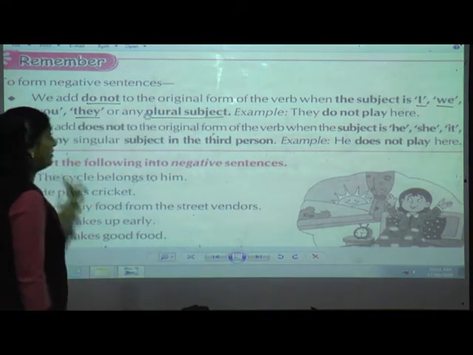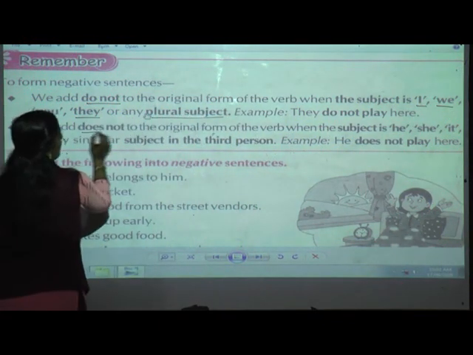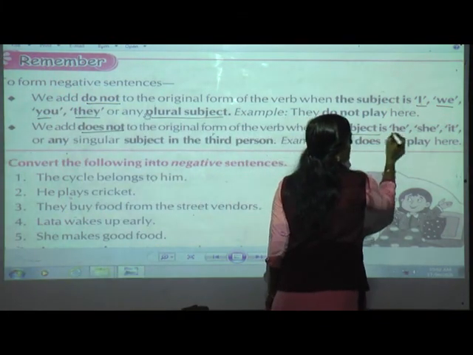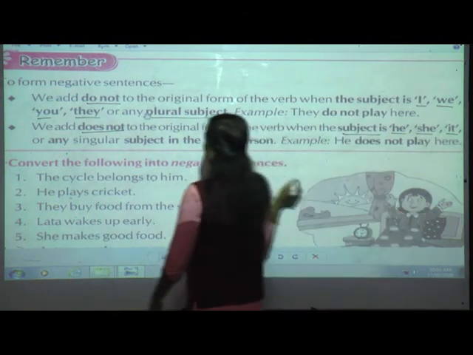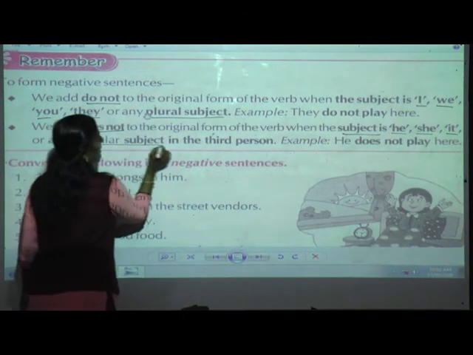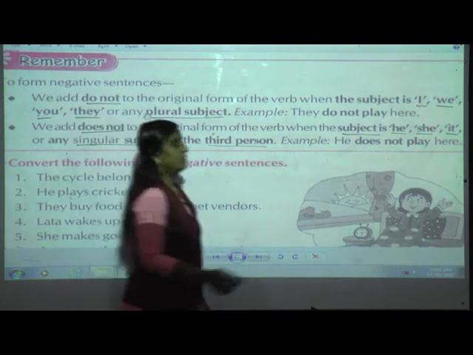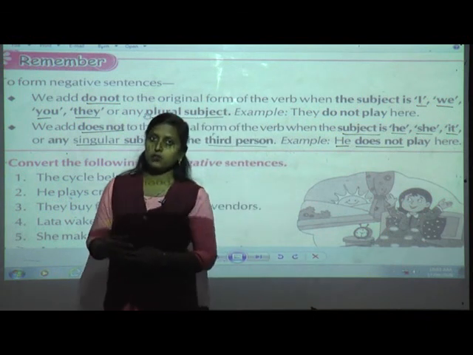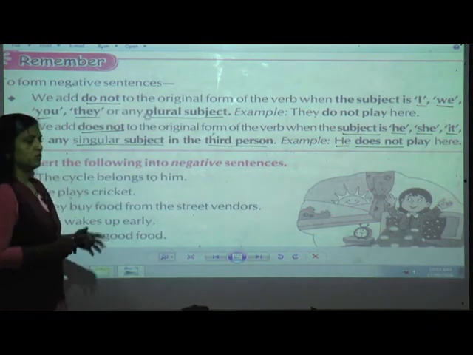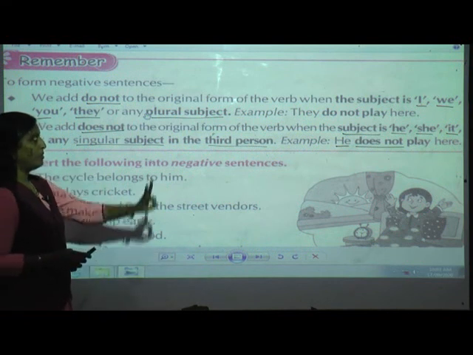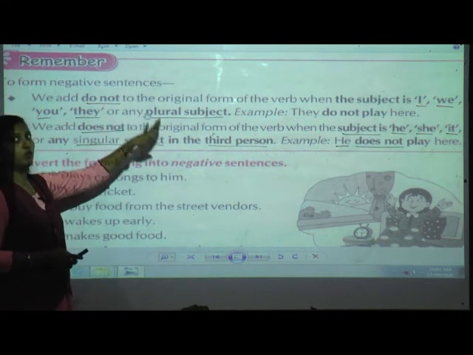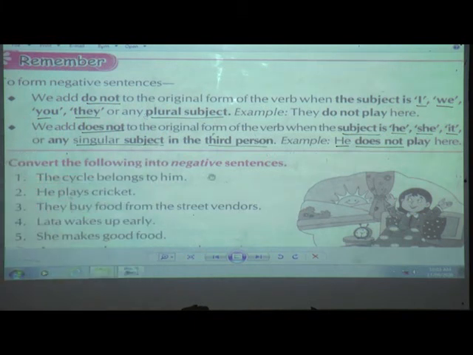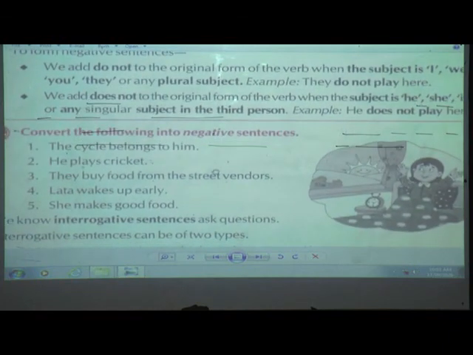Understood, students? Now we add does not to the original form of the verb when the subject is he, she, it, or any singular subject in the third person. Example, he does not play here. So in negative statements in simple present tense, only two things you have to keep in your mind: when you are going to use do not and when you are going to use does not. I hope that you have understood till here. Now we will solve the examples.